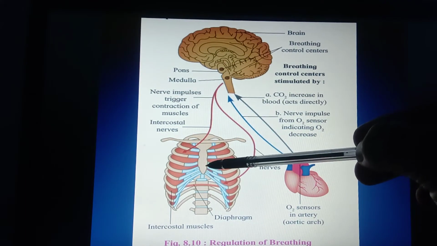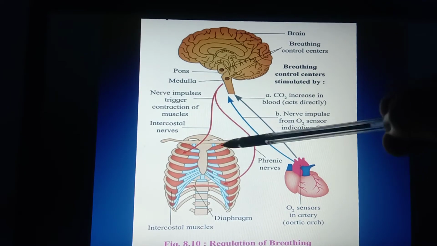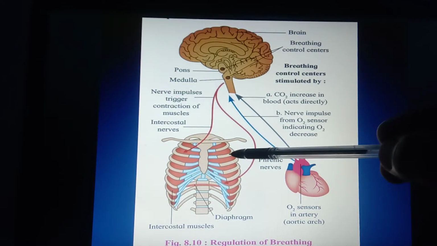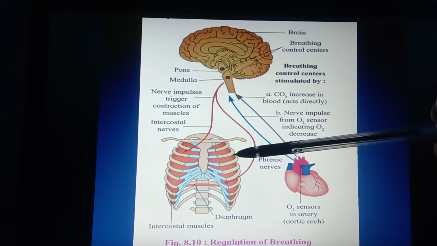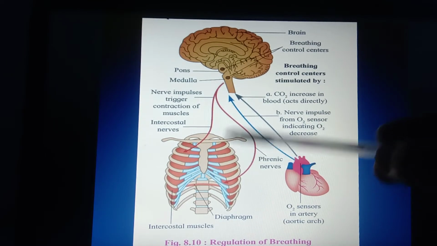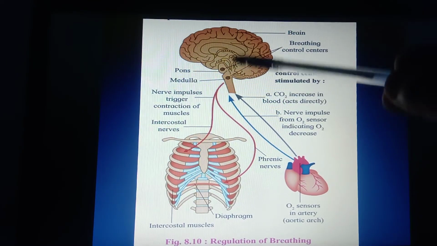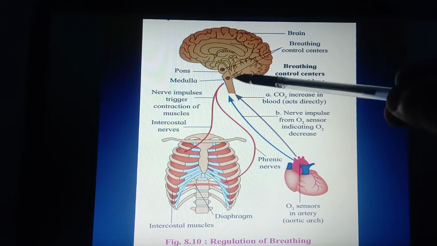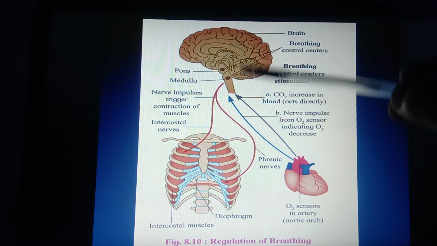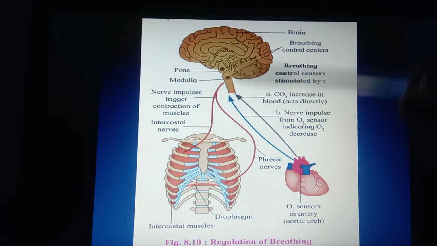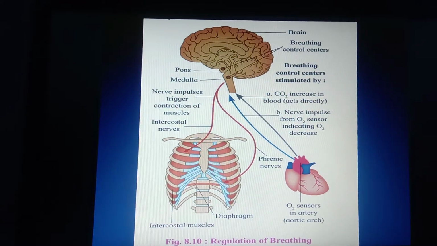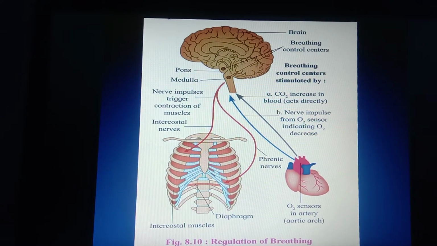Now here you can observe after the process of inspiration it leads to expiration and is controlled by whom? The breathing center. This is a normal breath, but at some time the rate of breathing increases as well as decreases also. It is under voluntary condition.